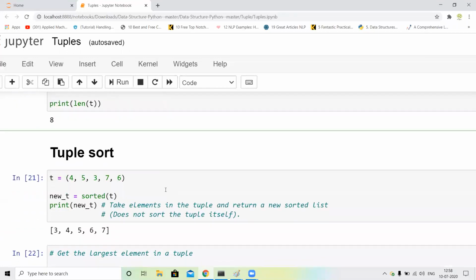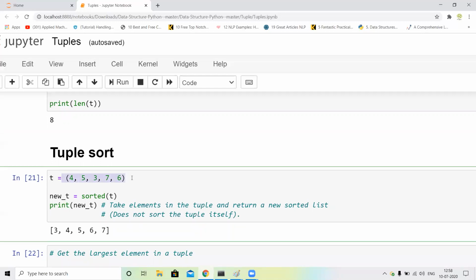Okay. Next, the sorted function. The sorted function is used to sort all the values. Like I just assigned 50, 60, 80, 20, 30. When we call the sorted function, it starts from the smallest value to the highest value. First of all I assign t equal to some integer values, and I call the sorted function and I print. You can see our output is 3, 4, 5, 6, 7, meaning our output is the sorted values. Okay. Next,